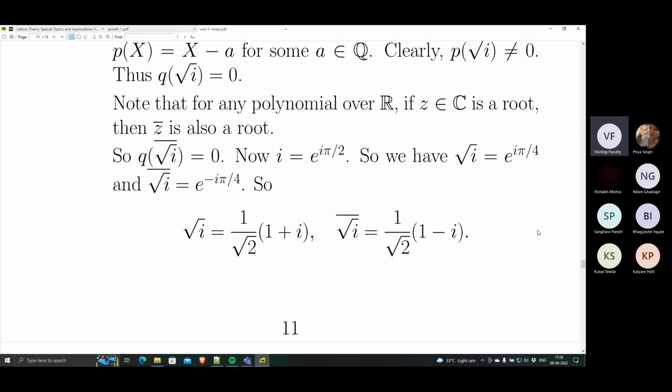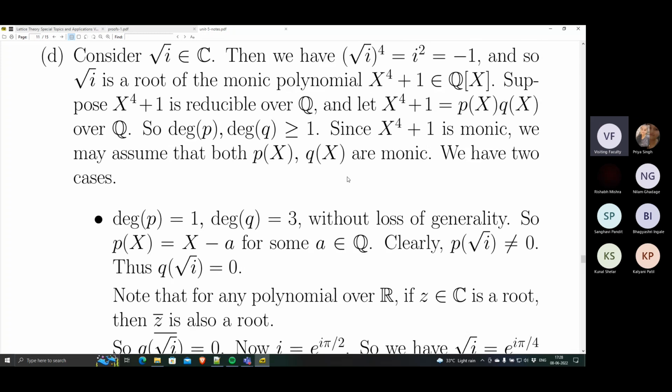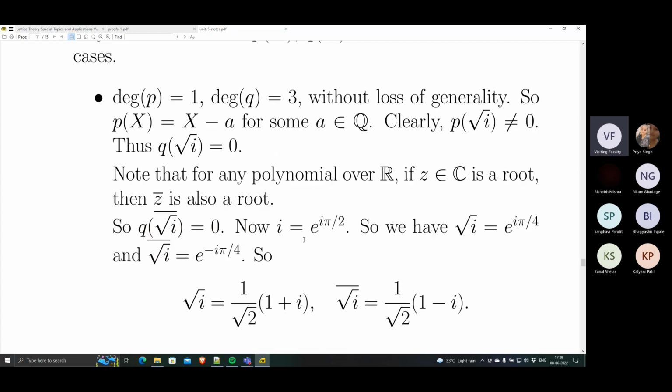What we have got here is the following. We are assuming that x raised to 4 plus 1 is reducible over Q. Then we are getting two cases depending on the degree of the factors. For the first case, when one of the polynomials is degree 1 and the other polynomial is degree 3, we are getting a contradiction.